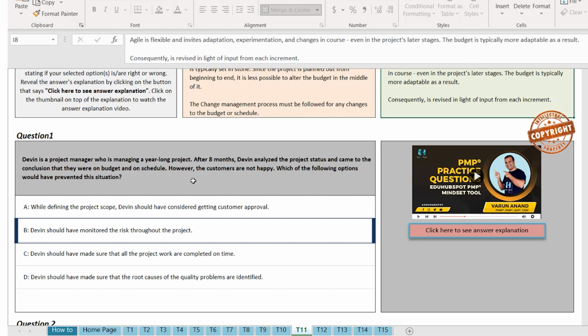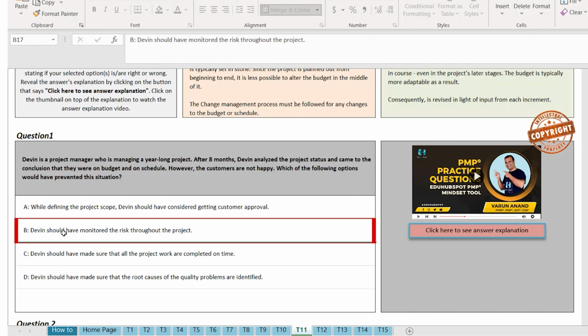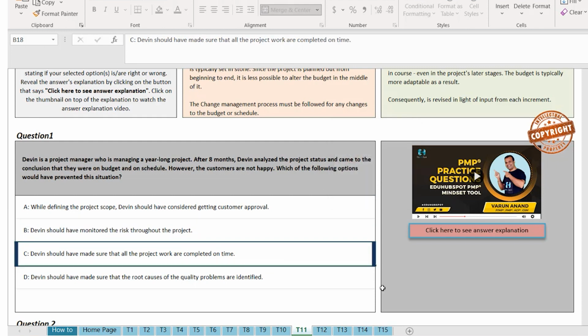B. Devin should have monitored the risk throughout the project. See, the question is not talking about risk anywhere. So I don't think B is the correct choice. I'm double clicking on that and it shows that it is the wrong choice. Option C. Devin should have made sure that all the project work is completed on time.